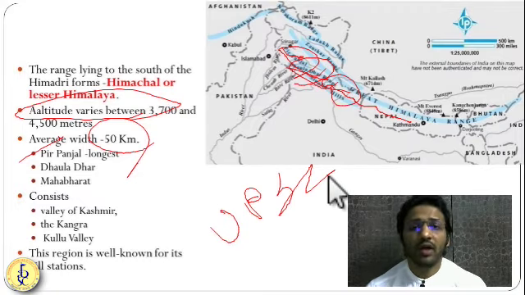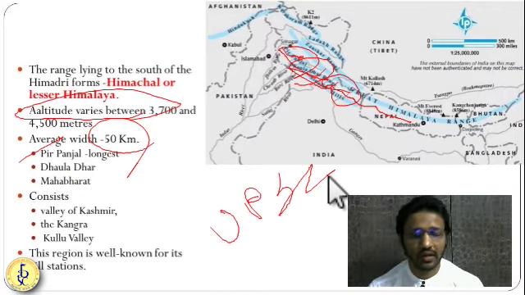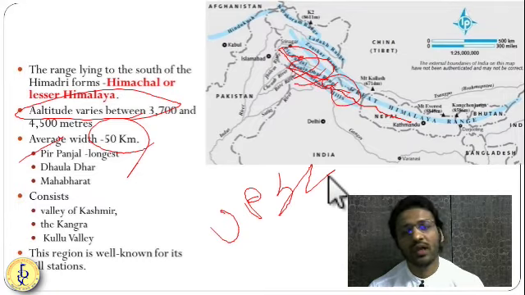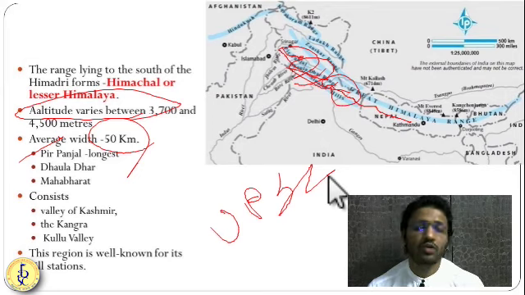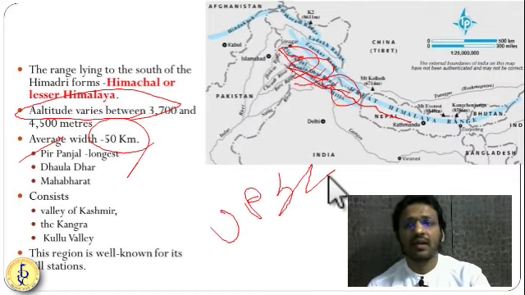It also has the Valley of Kashmir and the Kangra Valley, where a good amount of good quality tea is grown. Most of the green tea that you drink is from Darjeeling or Kangra Valley. And Kullu Valley as well. So these important valleys are there in the Lesser Himalaya. Various hill stations are there, like McLeodganj, Nainital, and Masuri. These are the various hill stations in the Lesser Himalayas.